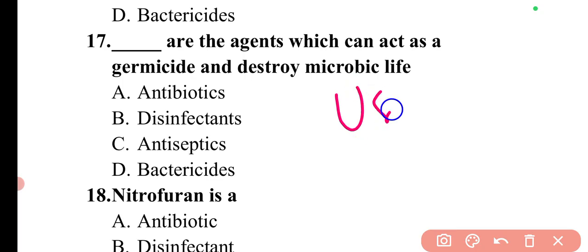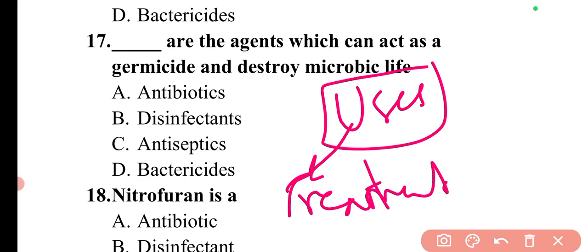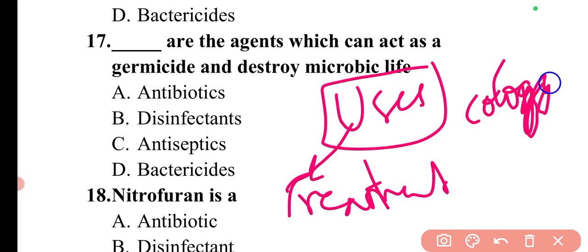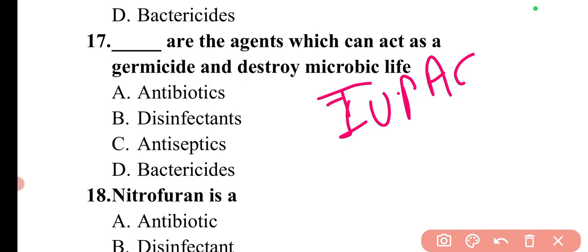If any uses or treatment areas, like in what treatment areas these drugs are used, those questions I will be covering in the pharmacology section, because there they will have the significance. And also the IUPAC names which I have described, these are the important ones.